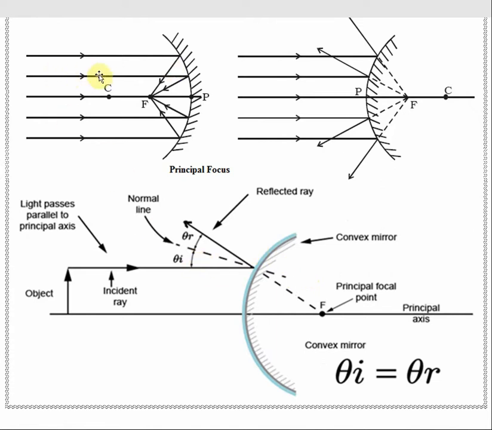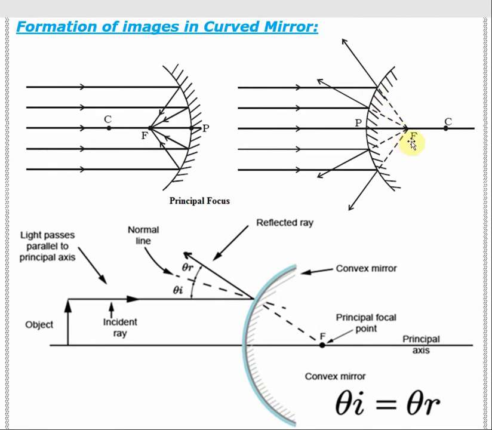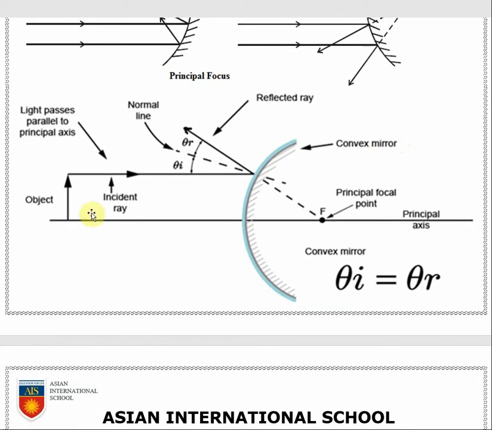Here all light rays parallel to the principal axis are falling on it and meeting at a point F. Here all the light rays are parallel to the principal axis, coming and diverging away, but it feels like they are all coming from this point, which is the focus. And in this case also, an object is placed like this, the light ray comes parallel like this, then reflects back, and it is traced back.